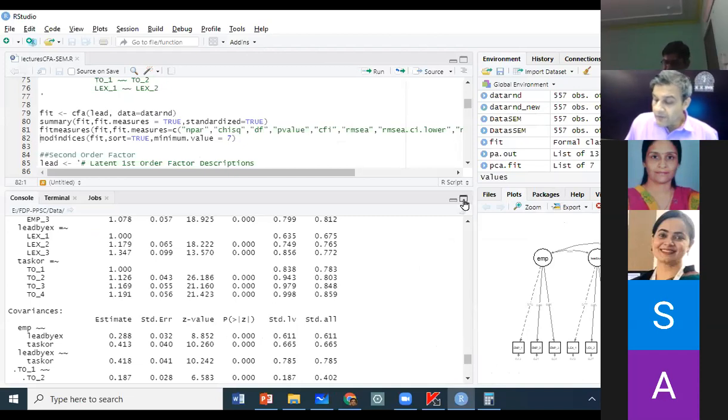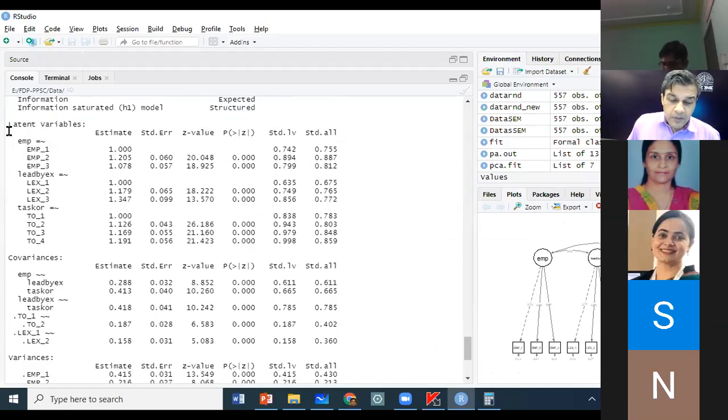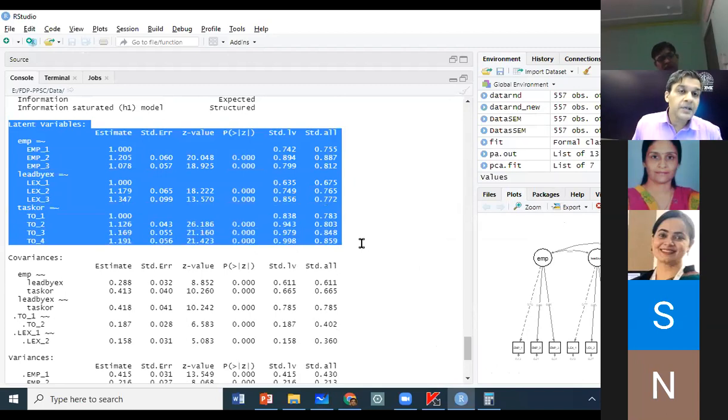Now we come to the next thing. This is the CFA model that we have finalized. So now we compute the discriminant and the convergent validity for this measure, which means computing the AVE, average variance extracted, and the composite reliability, because we want to talk about, through our confirmatory factor analysis, discriminant validity and convergent validity of our measure.